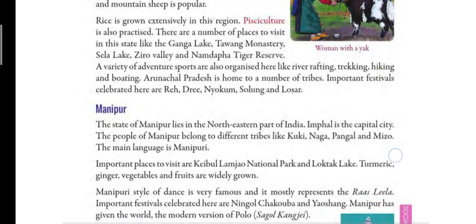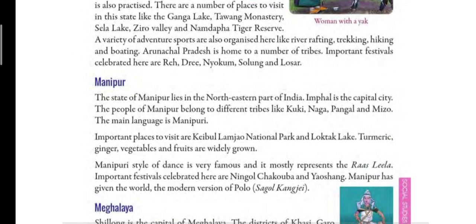Next, children, is Manipur. Imphal is the capital city of Manipur, and here also many tribes like Kuki, Naga, Pangal, and Mizo are found. So, these are the names of tribes which live in Manipur. Next, children, Sagol Kangchei is a famous sport like polo which is played by people of Manipur. So, which is the famous sport which is played in Manipur? Sagol Kangchei is a famous sport which is played by people of Manipur.